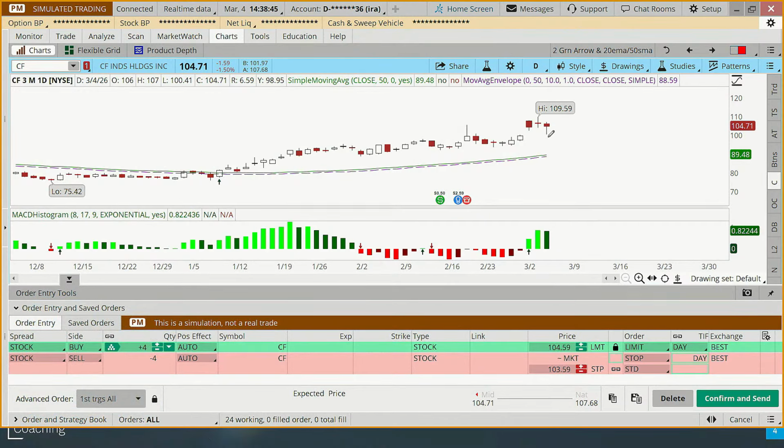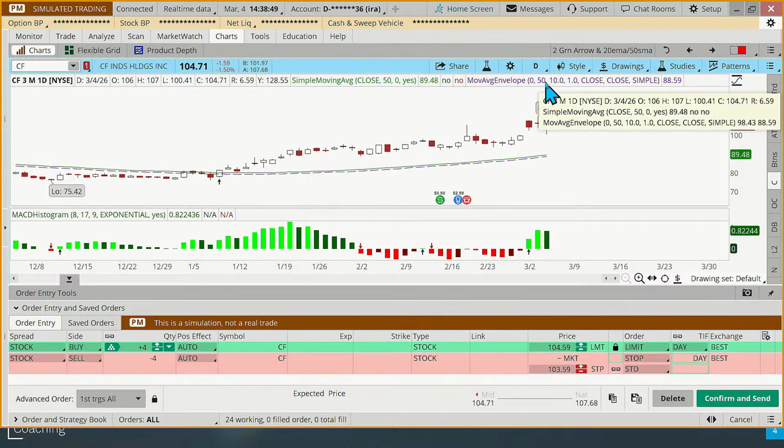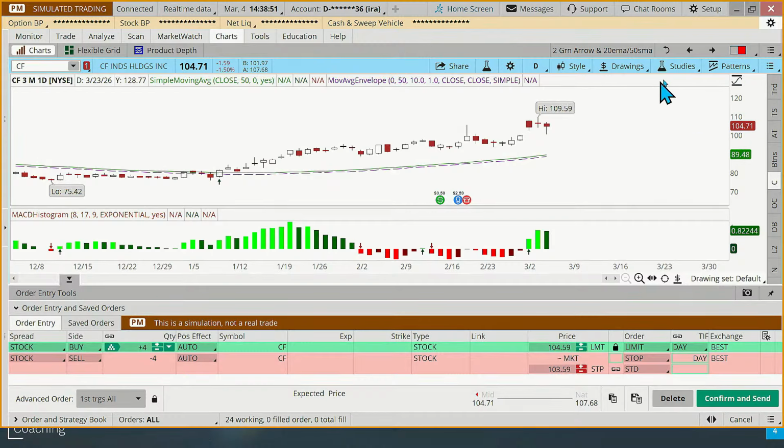The moving average envelope is at 88.59. How do I know that? Just look right here at that number to the right. It's right underneath studies. But it says 88.59. That's where our 1% below the moving average stop goes. So we'll do that. But first, let me change the limit to our close price, 104.71. Make that good till canceled.